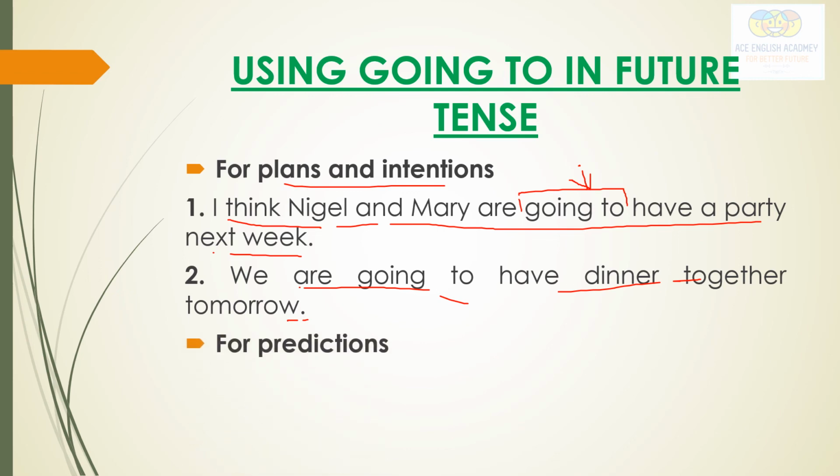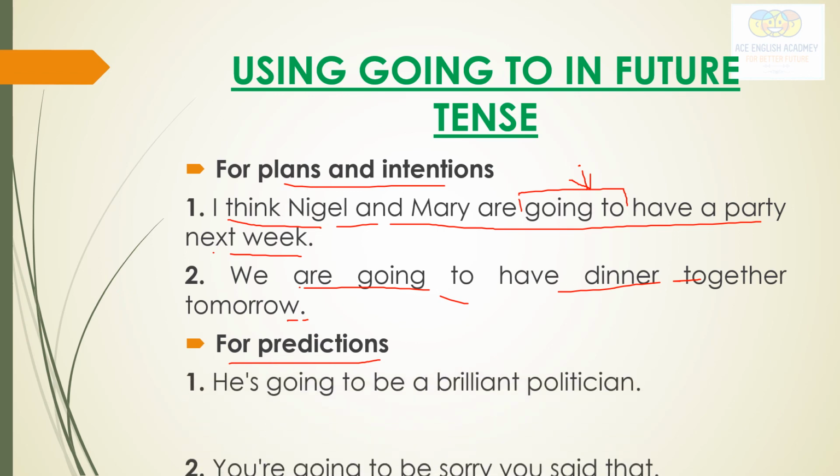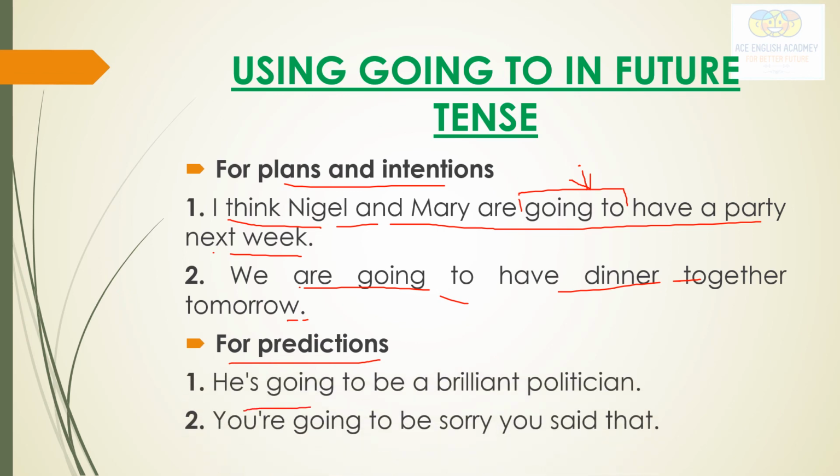Next, for predictions. See here. He is going to be a brilliant politician. This is a prediction. What have we used here? Going to. You are going to be sorry you said that.